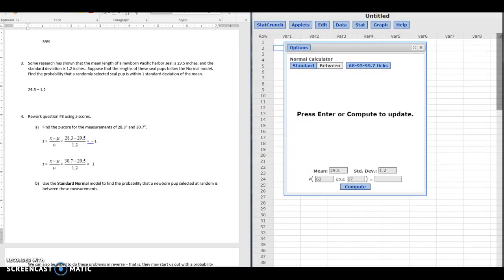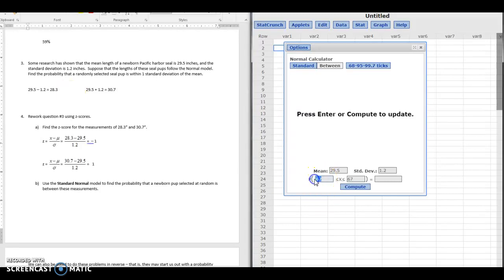So the bottom value would be 28.3. And then the upper limit would be 29.5 plus 1.2. So that would be 30.7.